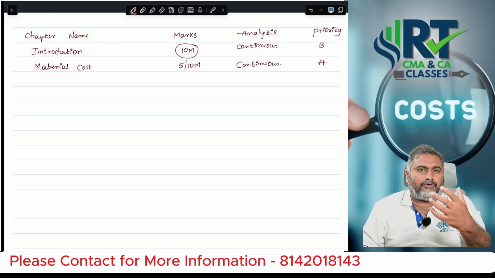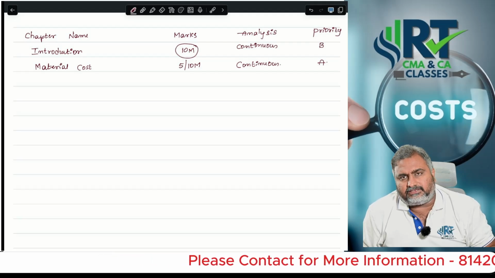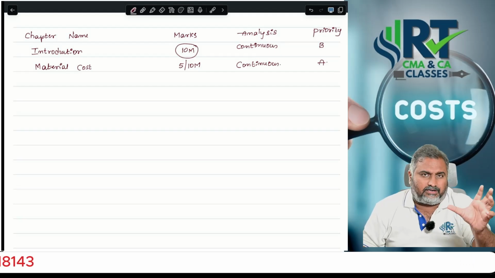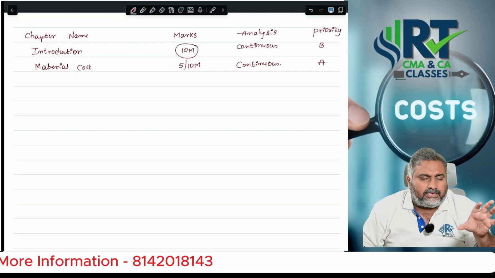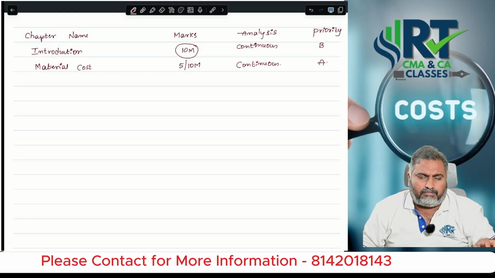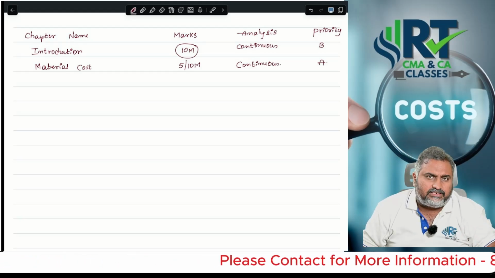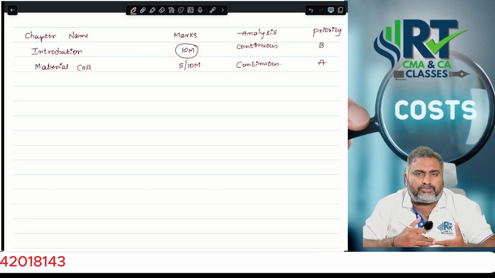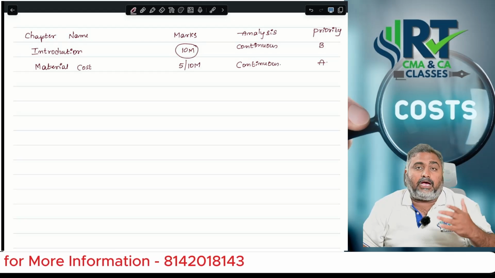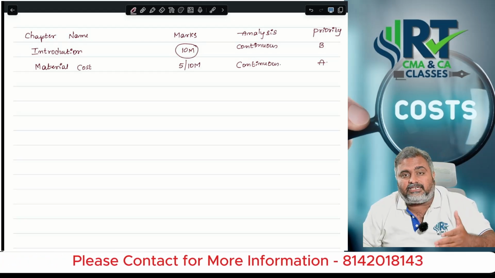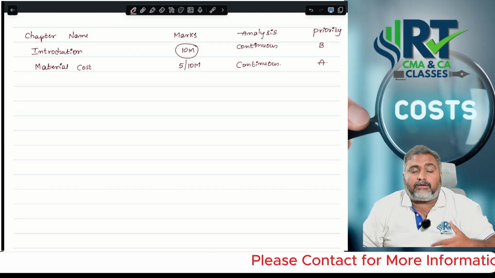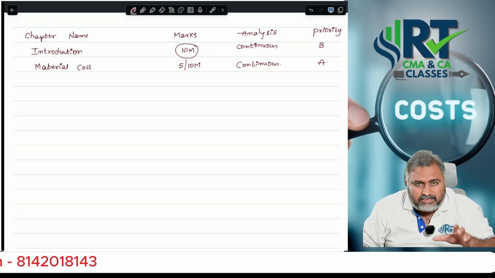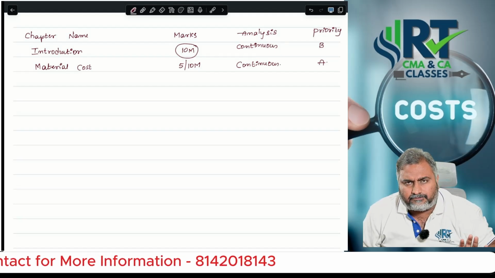Like, sir, if you take the materials chapter, let us take an example. They are focusing on something many students know, the inventory levels content. There they are asking maximum level, minimum level, average level, danger level, like that. They may raise a certain class of questions based on this concept, or they may raise straight away MCQs based on the EOQ concept. These kinds of categories, possibilities of chances are there.